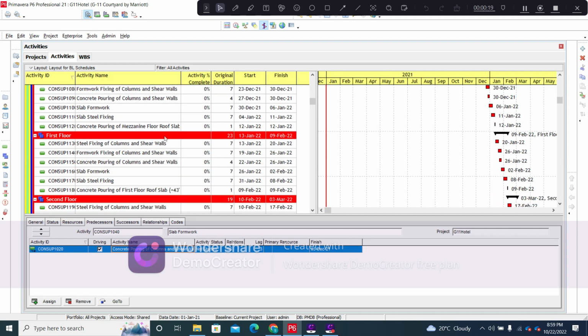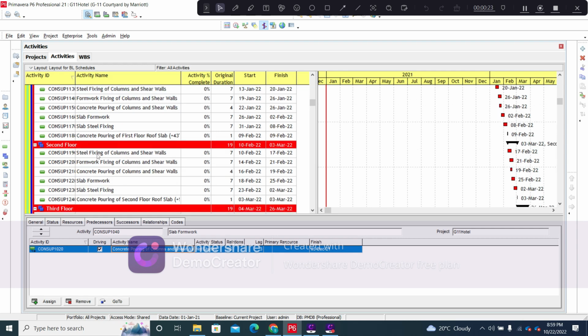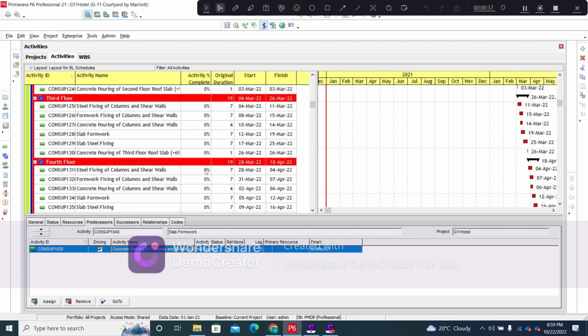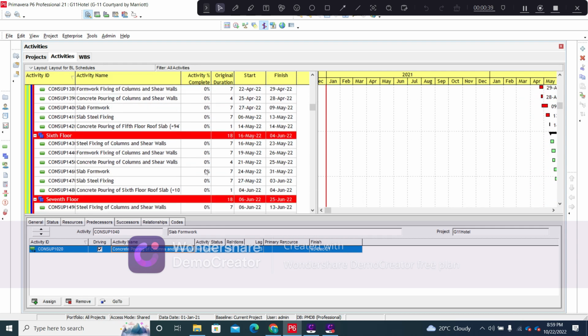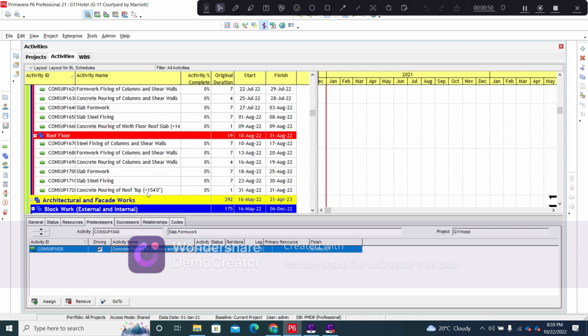This 23 days span will be reduced to 19 days once we move above the first floor, because after the first floor we are trying to speed up the progress of the project by increasing the manpower. So because of this, productivity will be more and less duration will be required. So 19 days time cycle will be followed for each floor from then on, and then we are further reducing it to 18 days, and finally we will start decreasing the manpower again, because we are approaching the end of the structural works. So this is how.